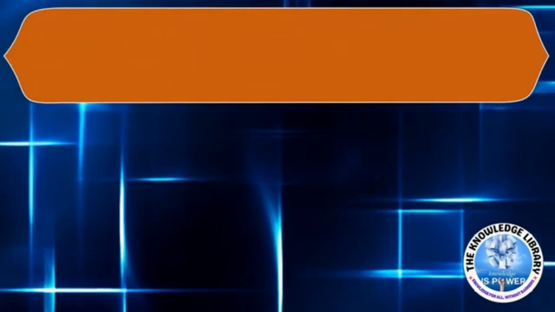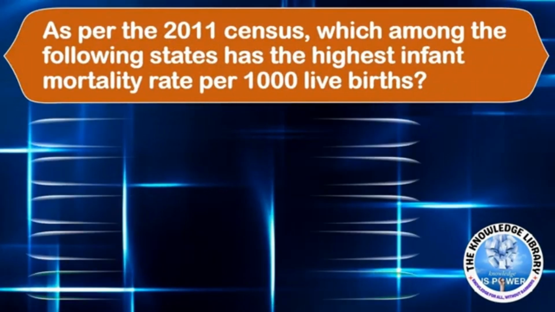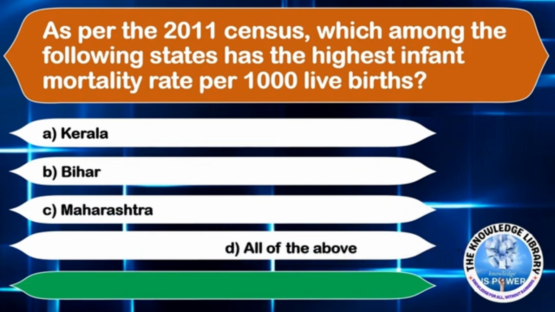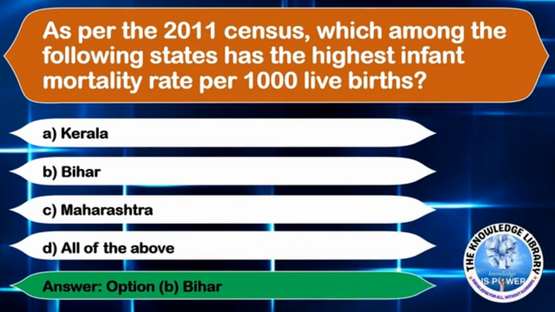द नेक्स्ट क्वेश्चन है, as per the 2011 census, which among the following state has the highest infant mortality rate per 1000 live births? Option A, Kerala. Option B, Bihar. Option C, Maharashtra. Or option D, all of the above. The correct answer is option B, Bihar.